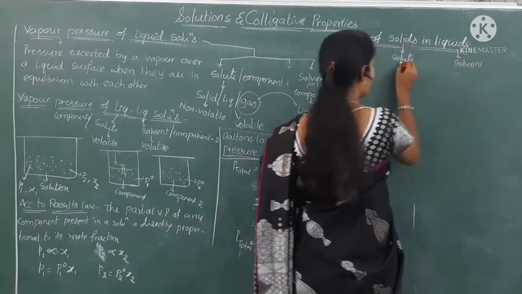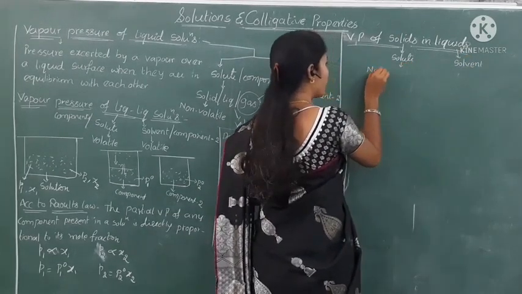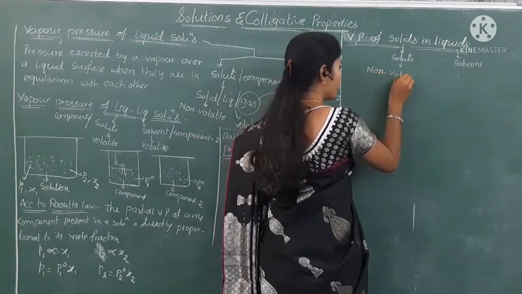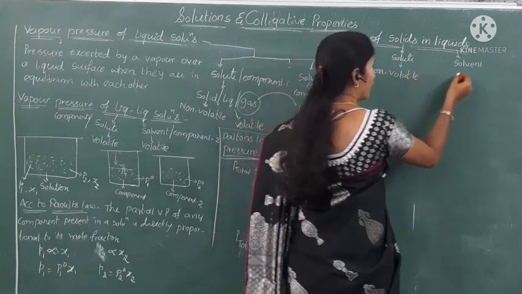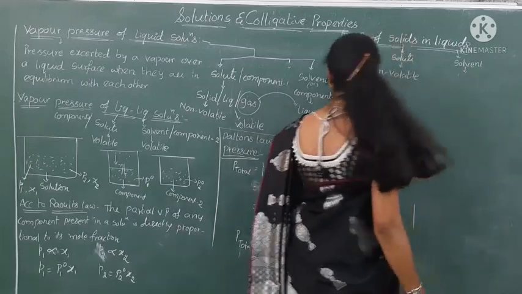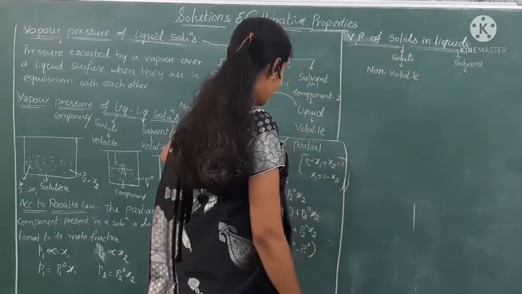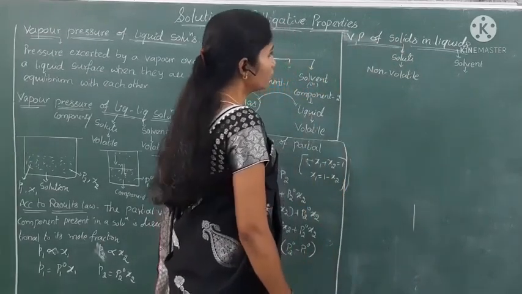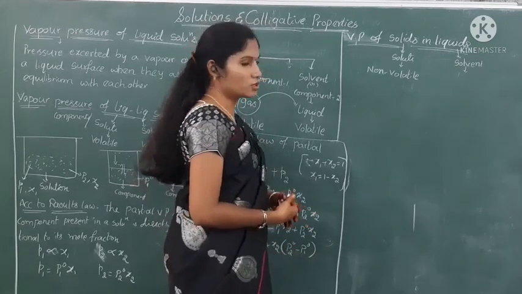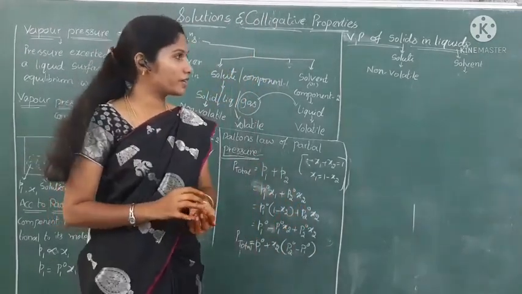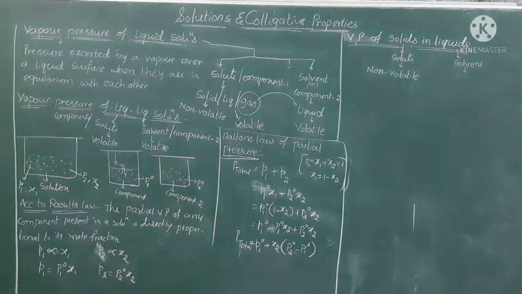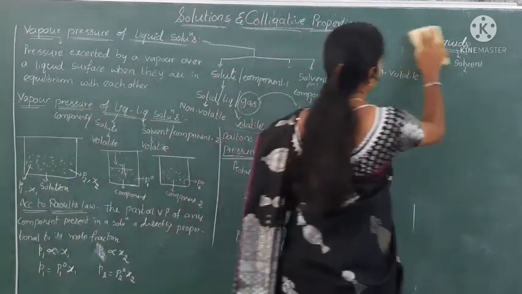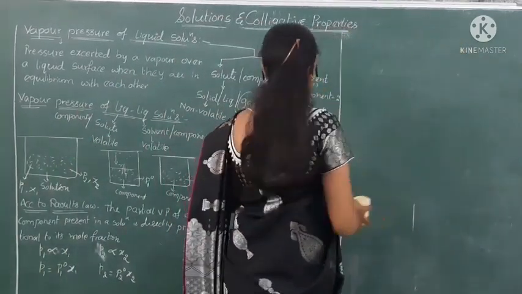Solute we have to take as a non-volatile solute, and the solvent as a volatile solvent. Before discussing this, I will explain a graph drawn between the vapor pressure of a solution and the mole fractions.